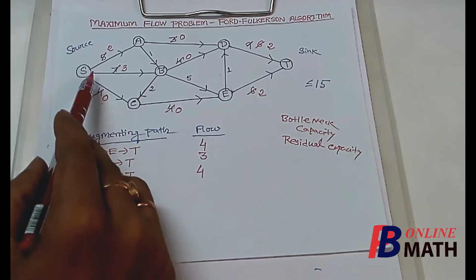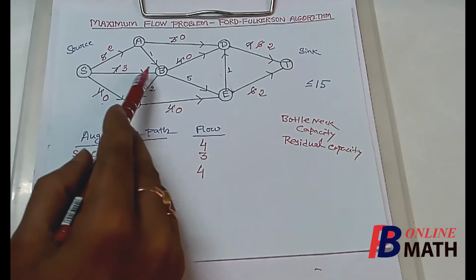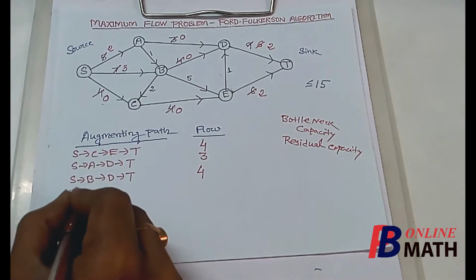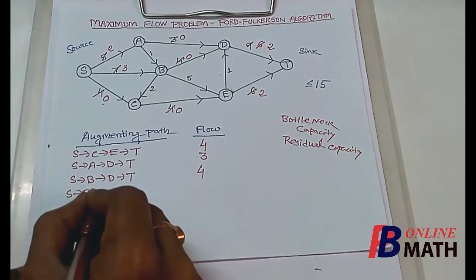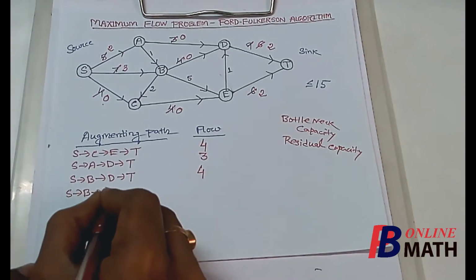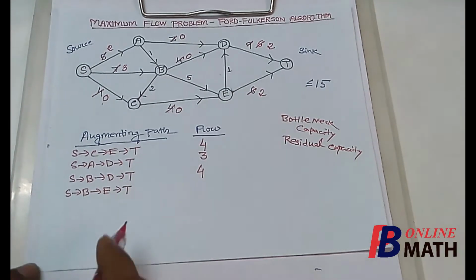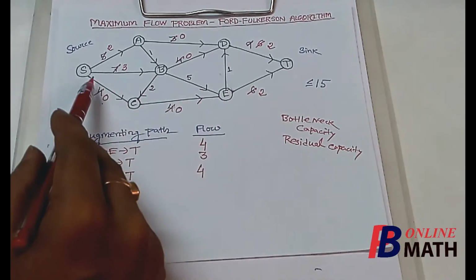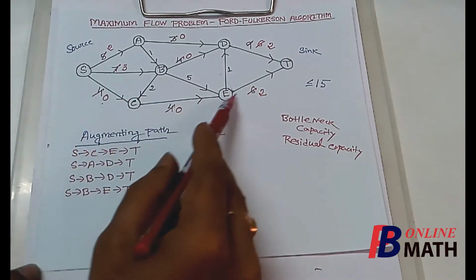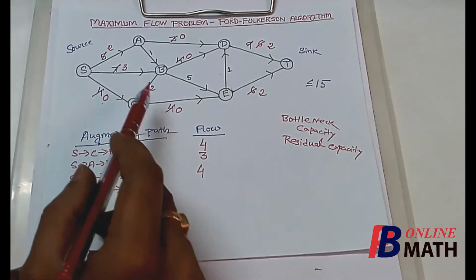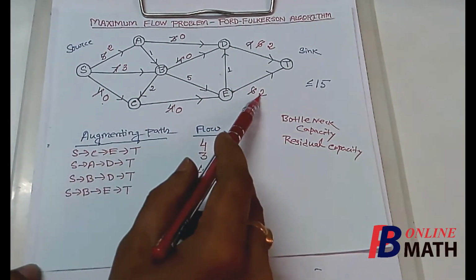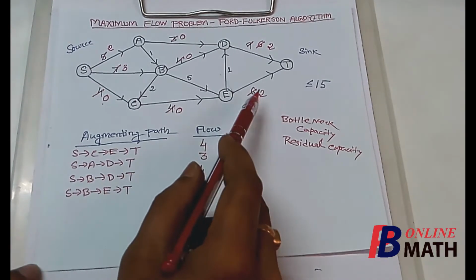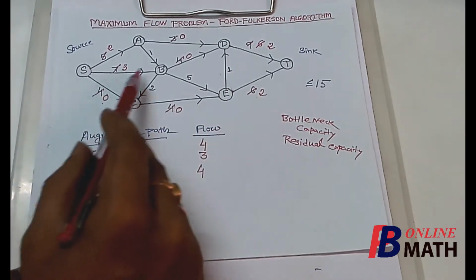Here we find that one more path is possible from S to B to E to T. If we consider this augmenting path S, B, E, T, then we find that the capacities are 3, 5 and 2, out of which 2 is minimum. So this 2 is the bottleneck capacity of this augmenting path.